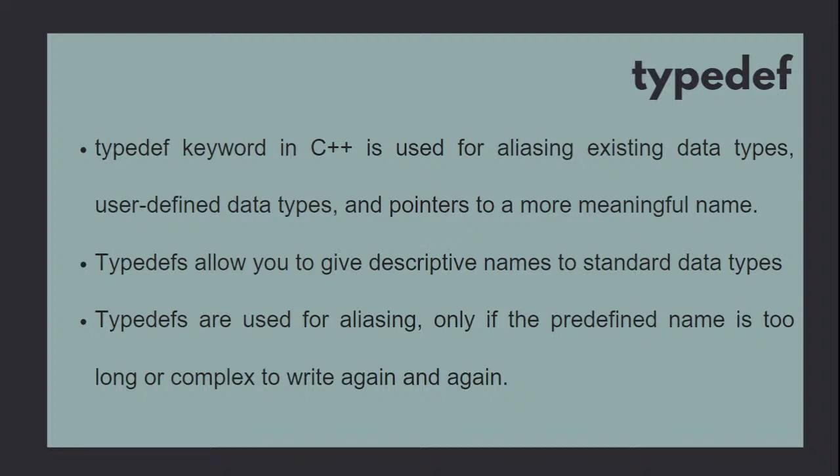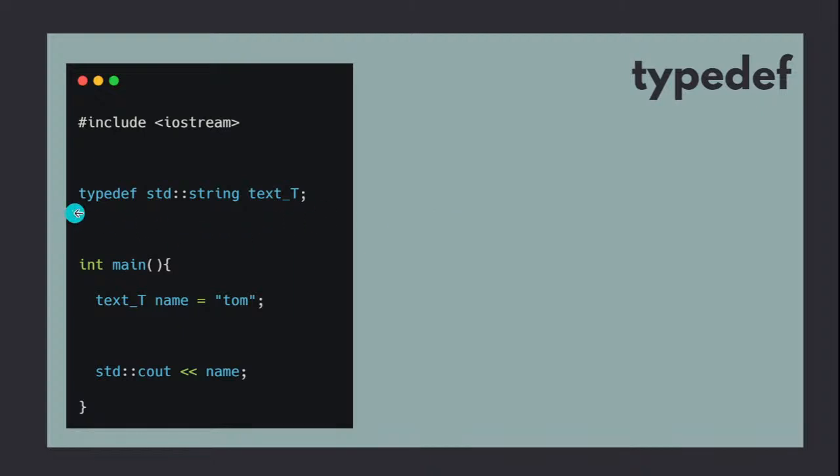So the typedef keyword in C++ is used for aliasing, or giving an alias name for an existing data type. It allows you to give more meaningful, more descriptive names to standard data types, and it is used for just giving some nickname. For example, at the start itself you can call typedef, and you can call any variable or any data type name. For example, it could be integer, but don't use it without any use.